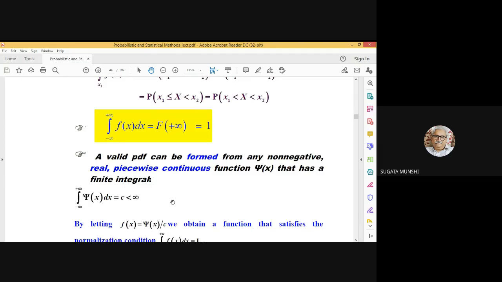Recall that impulse functions were approximated by rectangular functions. So here we have the uniform density function, which is rectangular in shape. So that is an approximation for the impulse function. Here you have the Gaussian function. You have also seen that Gaussian functions are approximations for impulse functions. You have the double-sided exponential function or Laplacian function. So that is also an approximation for the impulse function.